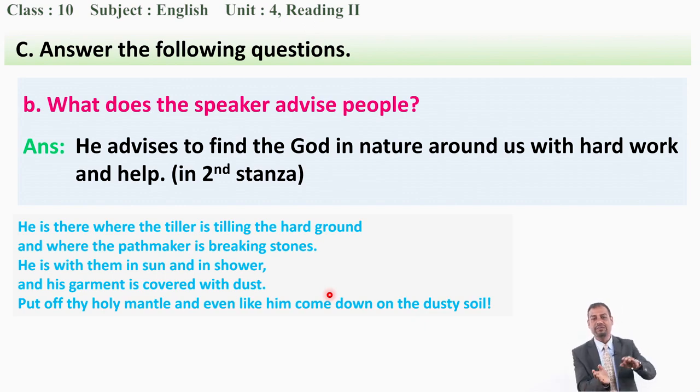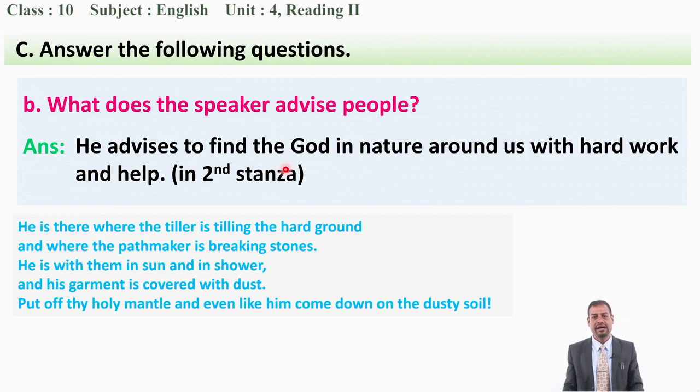And the God will be with them. Now put off thy holy mantle, and even like him come down on the dusty swell. Now, mantle means it is a kind of cloth, okay? So, taking out this cloth, he also likes to come down, means the God will be also happy with those people. So, from this stanza, you can make your answer like this.